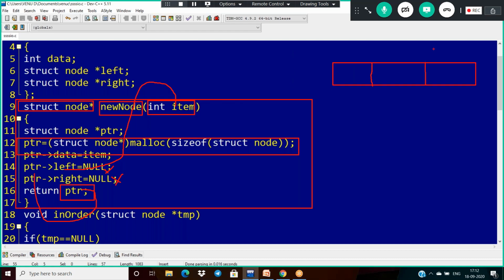So this is the first space of the node, and I am passing some element one. After that, I am assigning left and right. This here is the data inside the node, the name of the function is new node, and the return type is node pointer. But where do we actually call this new node?